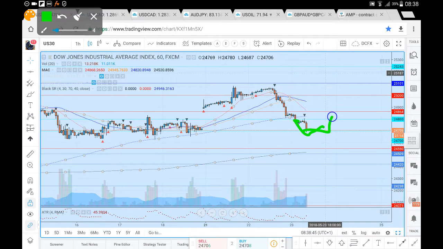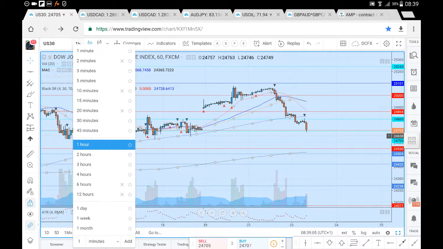We've mentioned levels here to the downside. If we do hold the 24,700, looking for a brief bullish bounce up towards our 24,800, 24,864, and possibly back up towards our 25,000. But due to the acceleration of the momentum, if we do see a bit of a V-shaped reversal, we could see prices head towards our 25,000 mark. We wouldn't expect prices moving much beyond the 25,000 here to the upside.